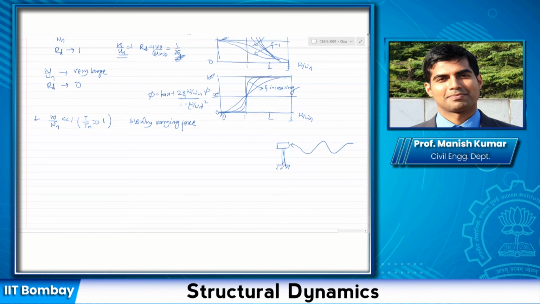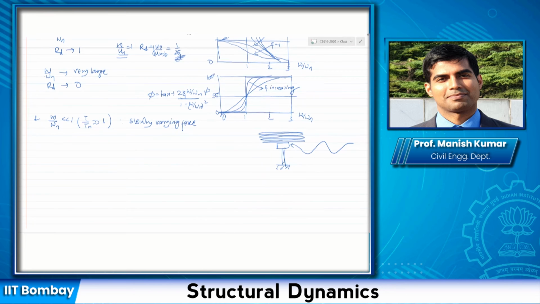In that case, what will happen if the force is varying very slowly? As you move the structure in this direction, then this direction, then this direction, the structure would actually follow the movement. If you push it, then pull it, push it, and then pull it, that motion is applied very slowly, so it is called a slowly varying force.